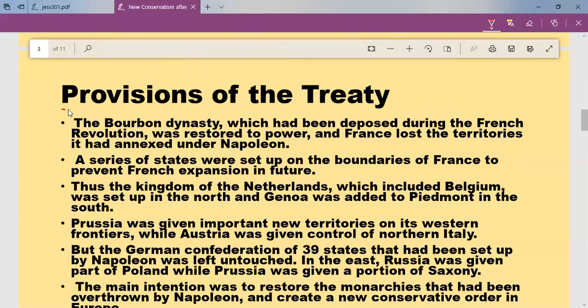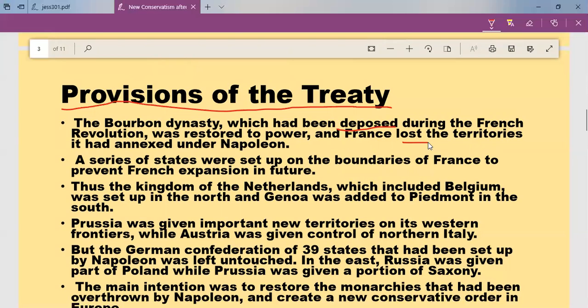Now let us see what were the provisions of the treaty, what was written in the treaty. The Bourbon dynasty, which was deposed, means which was removed from power during French Revolution, was restored to power, and France lost the territories it had annexed under Napoleon. So Bourbon dynasty was ruling France during French Revolution. So during or after French Revolution, they were removed from power.